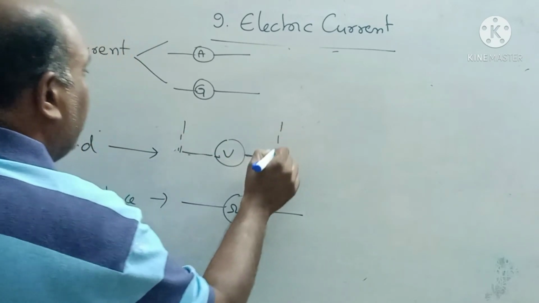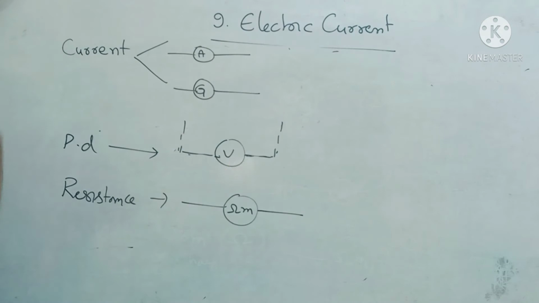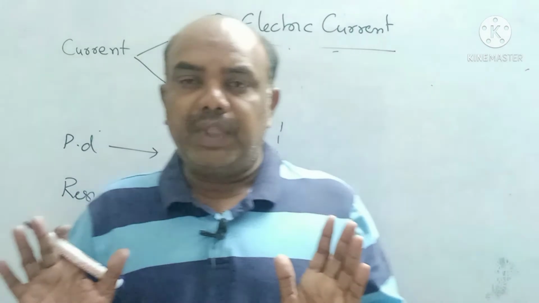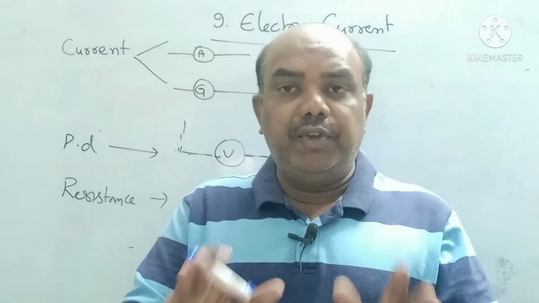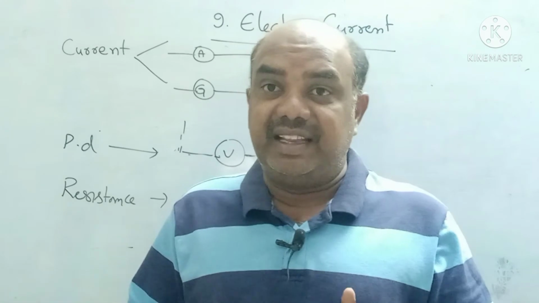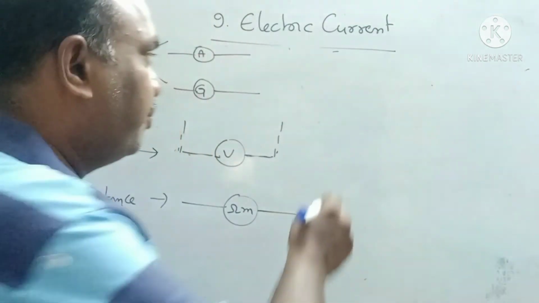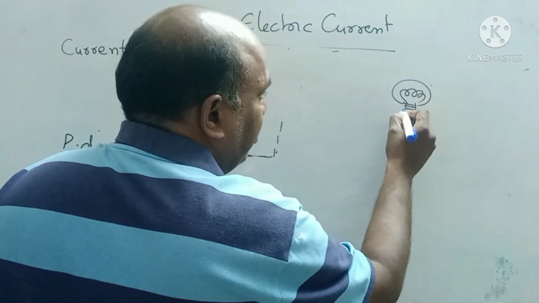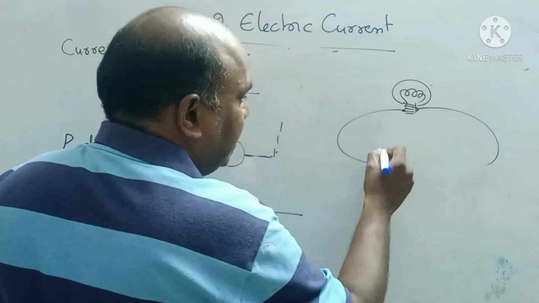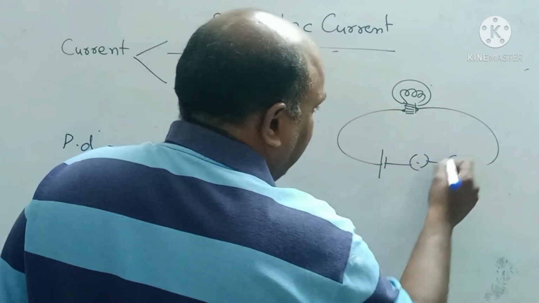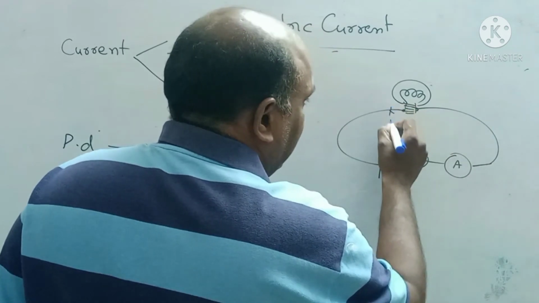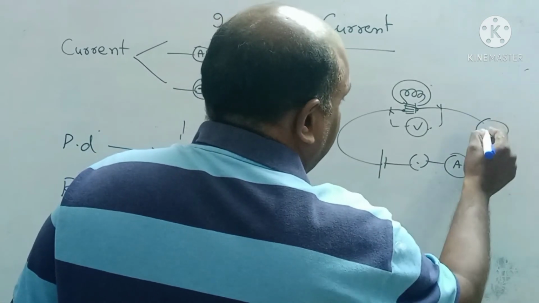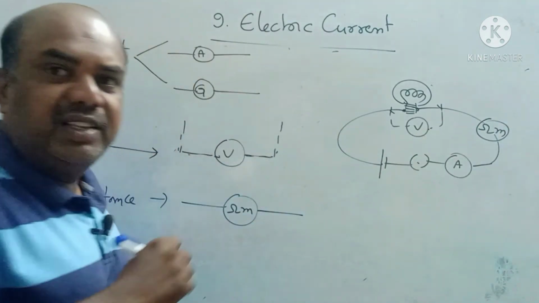If you want to measure current, potential difference and resistance at a time, connecting so many instruments in the circuit is very difficult. Observe once. This is one bulb. I want to measure the resistance of the bulb. These are two terminals, connected to a battery, plug key, and ammeter. The ammeter measures current, the voltmeter measures potential difference. To measure the resistance, I have to connect an ohm meter. Connecting these many instruments is very difficult.